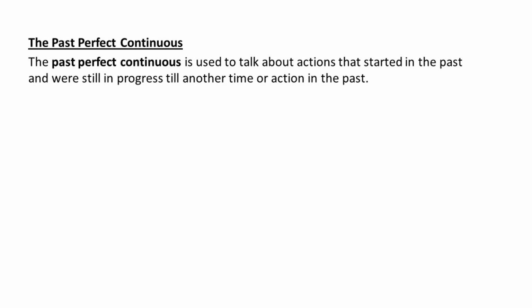Let us look at some examples. I had been working on my project till late last night. So you started to work on your project maybe earlier in the day and it continued till late that night. So to speak about that, you use the past perfect continuous.